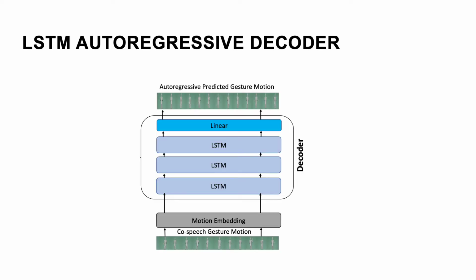Here we move to the decoder part, which takes as an input the latent sequence feature Z from the encoder module, and during the training phase it also takes as an input the ground truth co-speech gesture motion from the full body in 3D. For our decoder architecture, we choose to utilize the LSTM architecture, as it was shown in previous works to be quite effective when it comes to capturing the spatiotemporal dependencies between consecutive gesture motion. In total, as part of our decoder, we have 3 LSTM layers in addition to 1 linear layer, which is used to autoregressively predict a sequence of full body 3D gesture motion.